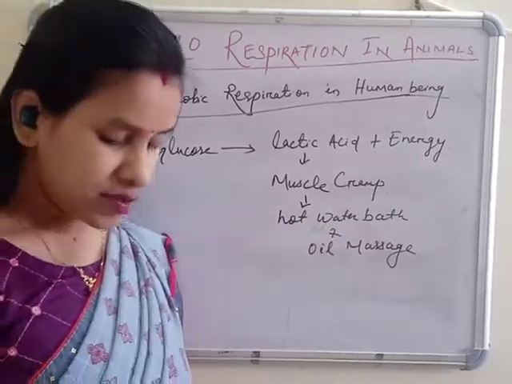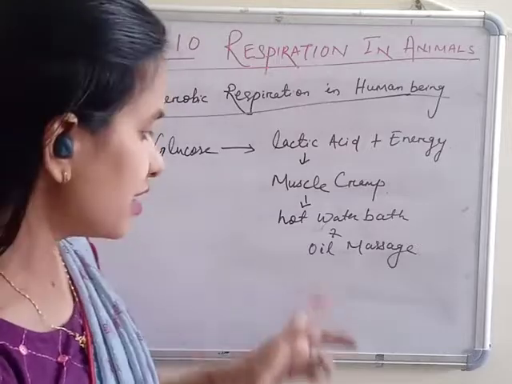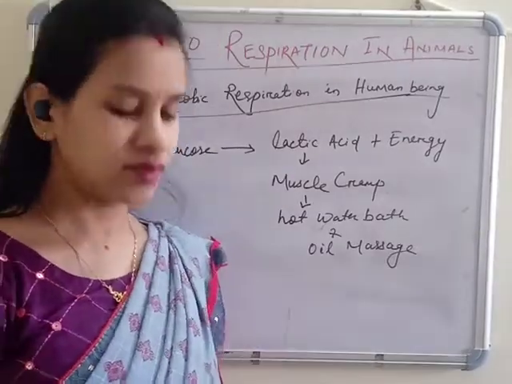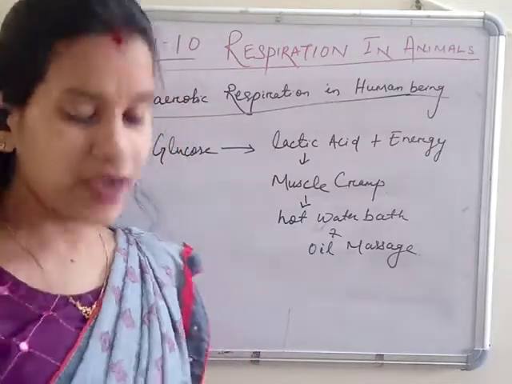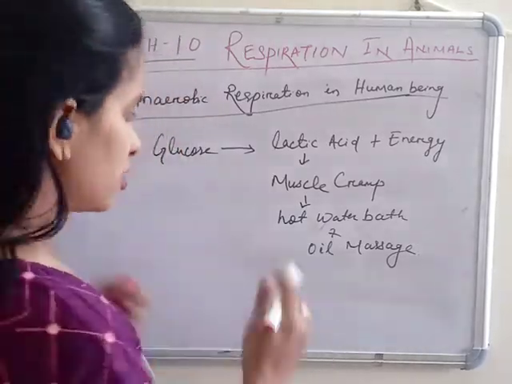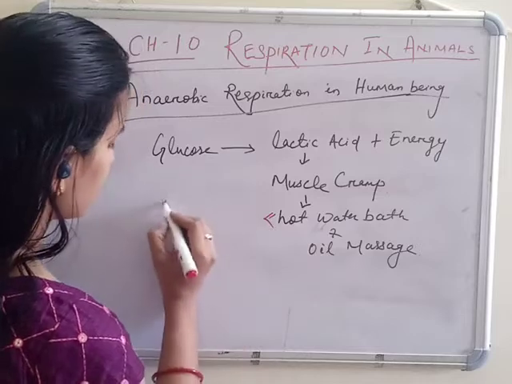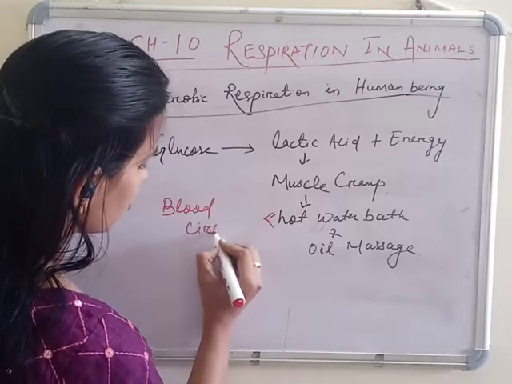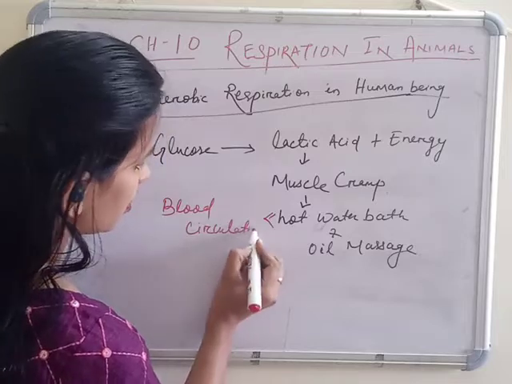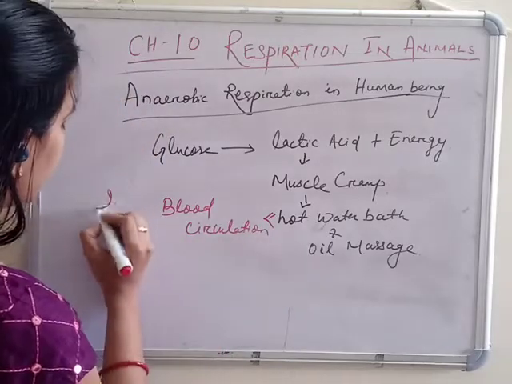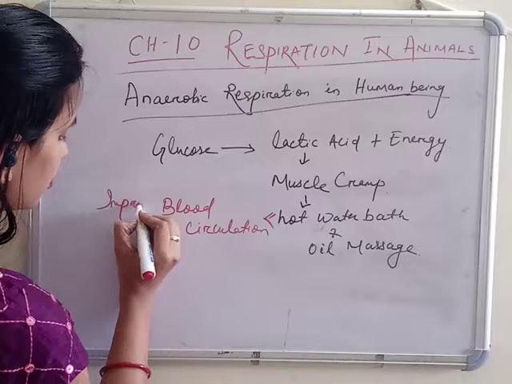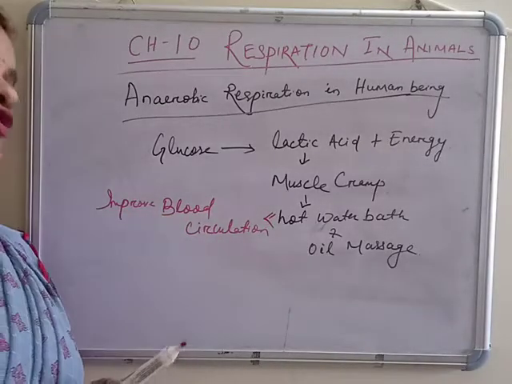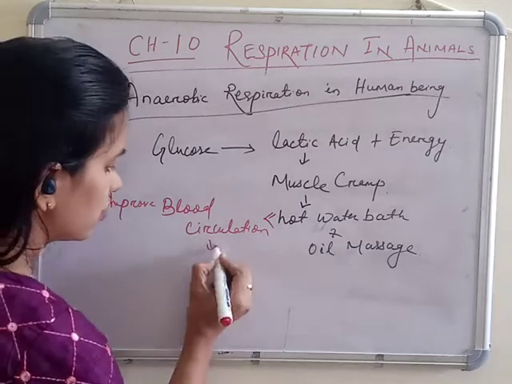Because a hot water bath and oil massage will do what? It will improve your blood circulation. Okay, when the blood circulation improves, it means what?